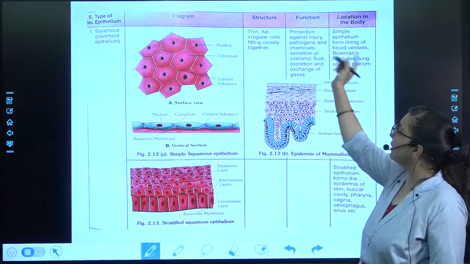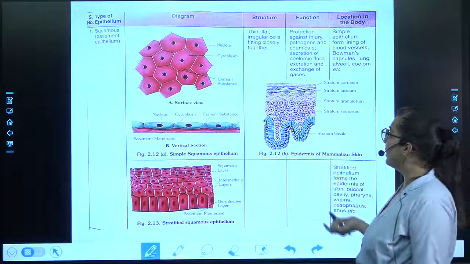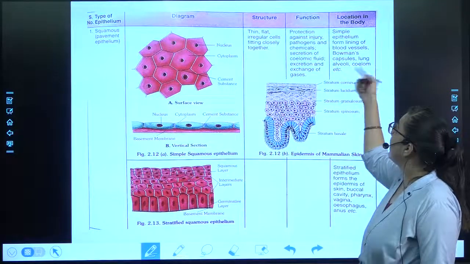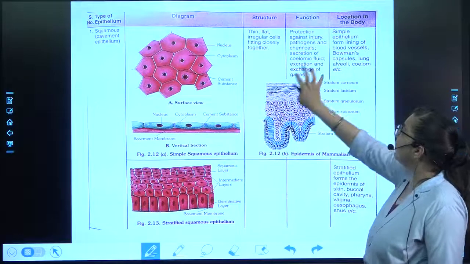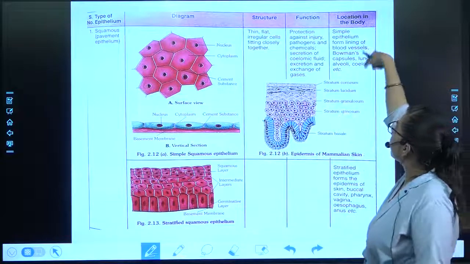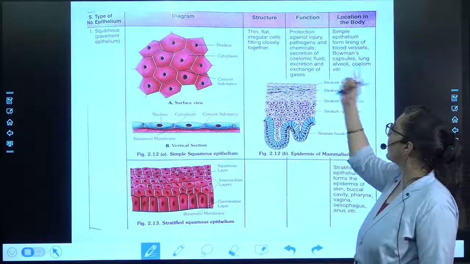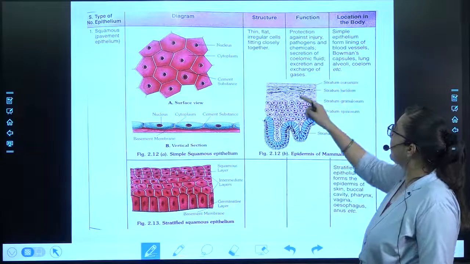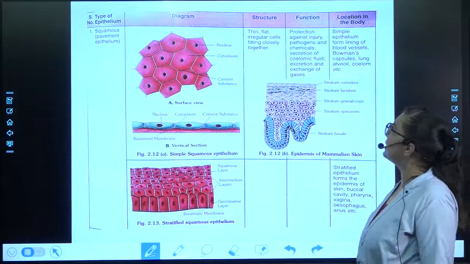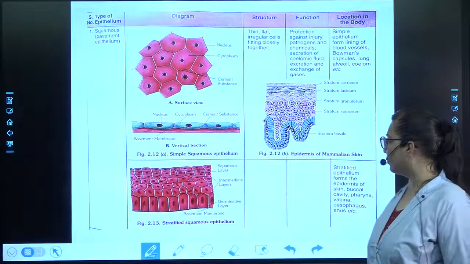It helps in protection against injury and pathogens, and in the formation of the coelomic fluid. Whatever its function is, from that only you can work out its location. Alveoli, because it's the gaseous exchange. Then coelomic fluid, so it is present in the coelom. This is how you can correlate the two things.